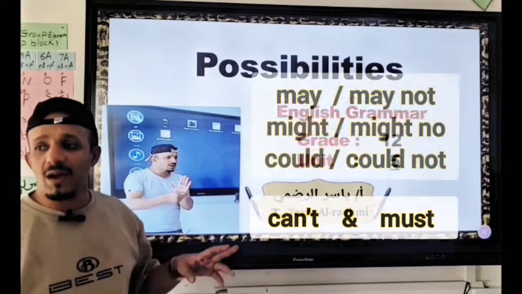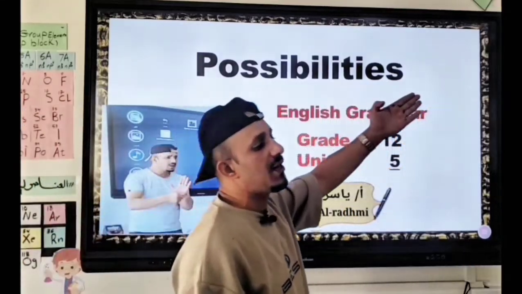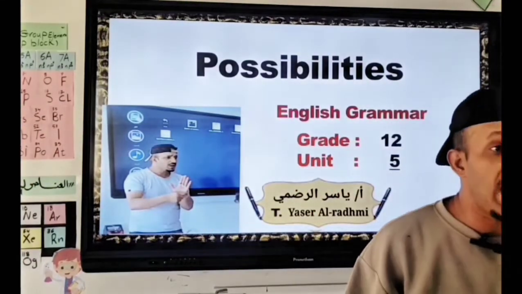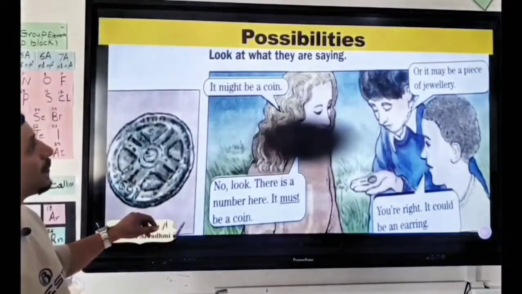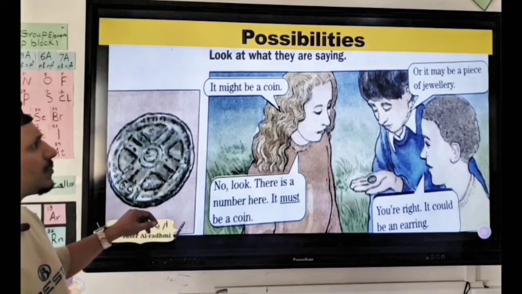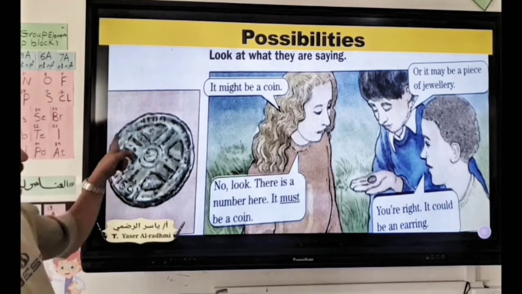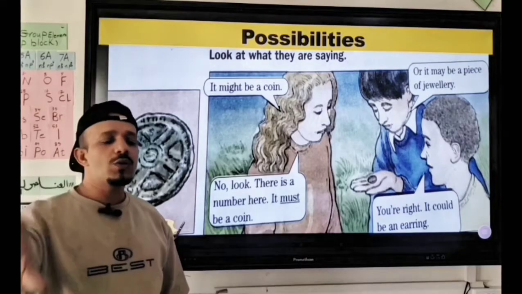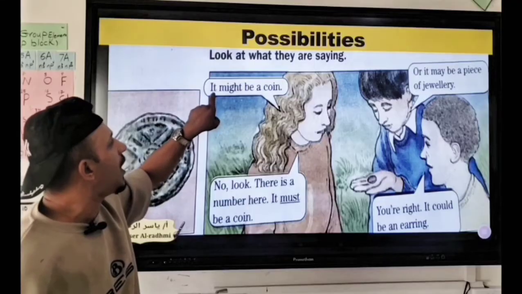Specific words that are used whenever we want to talk about the possibilities. حينما نريد أن نتحدث عن الاحتمالات أو الإمكانيات. Look at the picture. Look what they are saying. Here we got something. Now I want you to focus on the structure of each sentence they said.